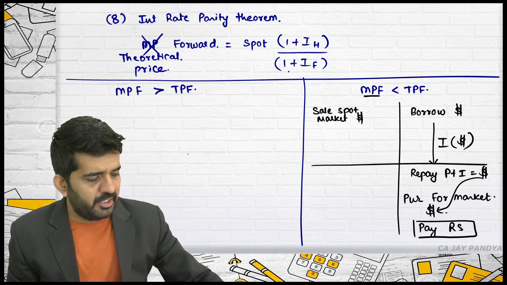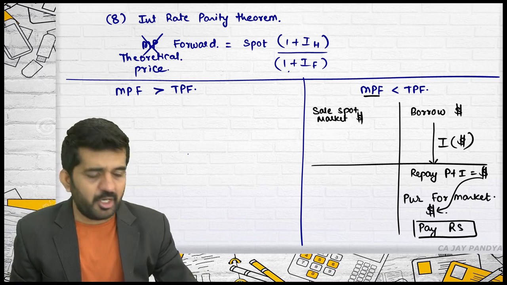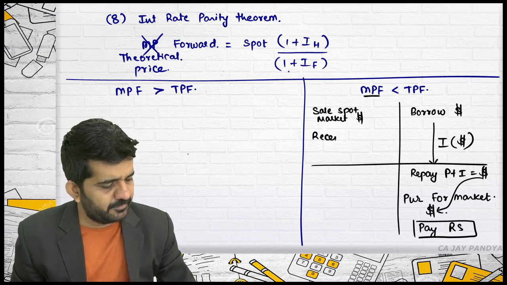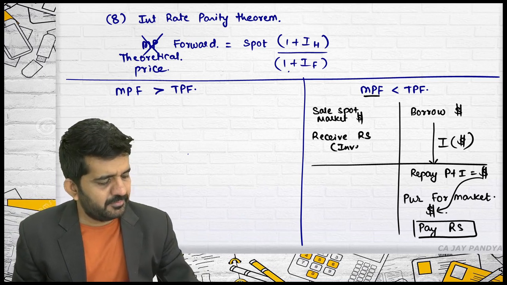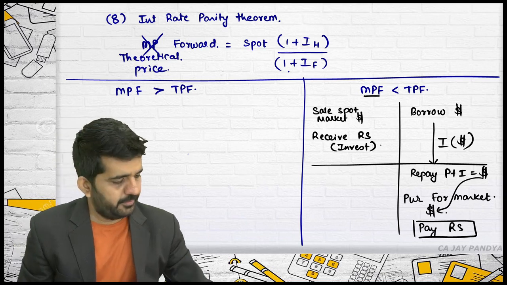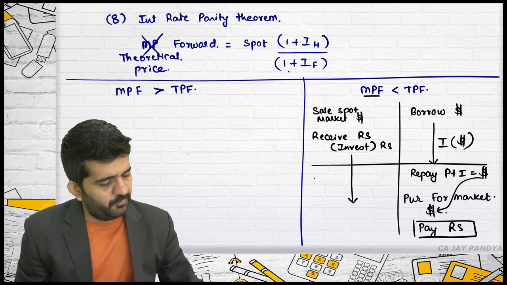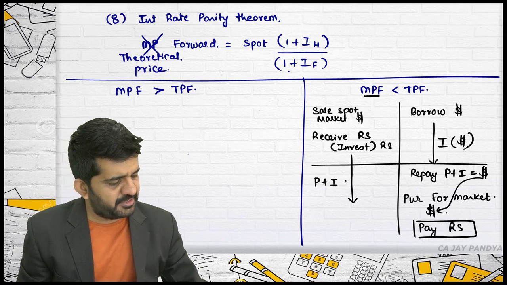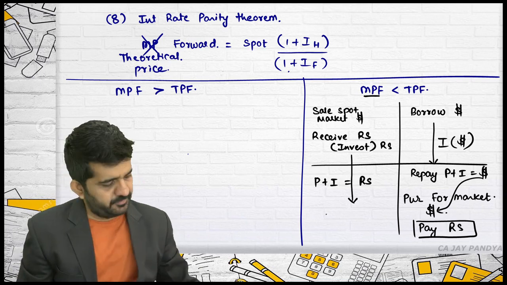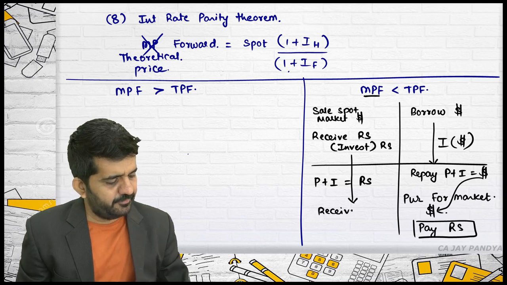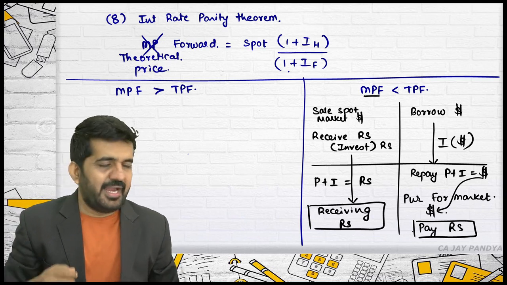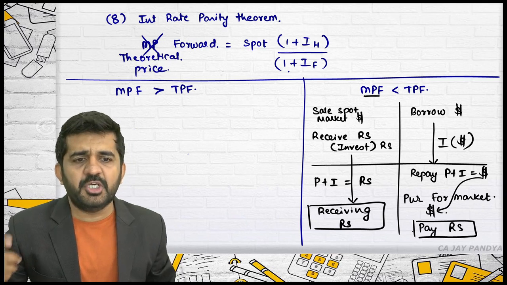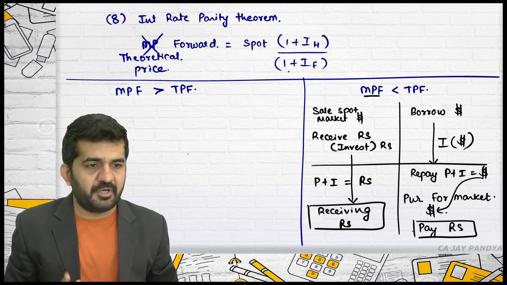You have borrowed dollar, so you can sell a dollar in spot. You will receive rupees, which you can invest in India. You will be getting principal plus interest in terms of rupees. You will be receiving rupees. Believe me, receiving will be more than paying, and the difference is nothing but arbitrage profit.